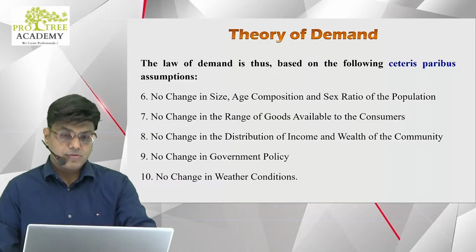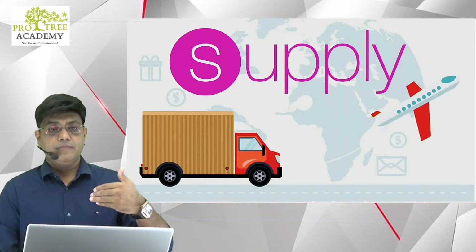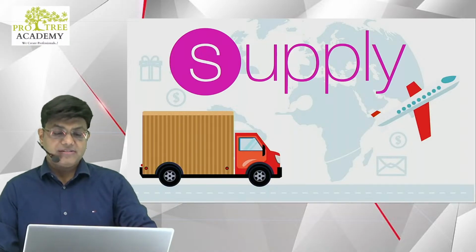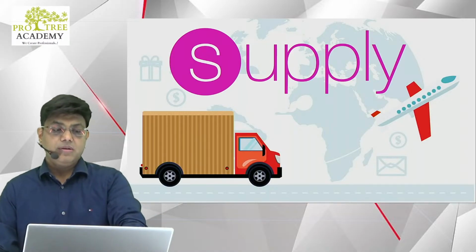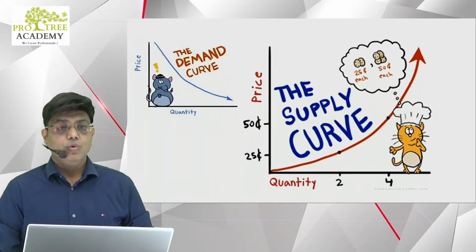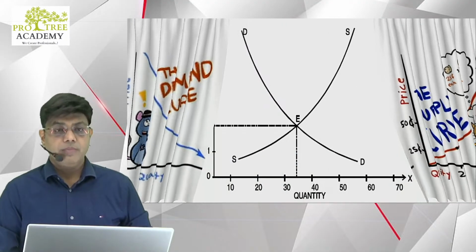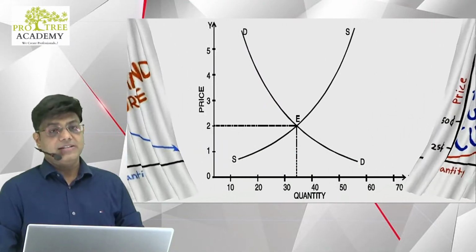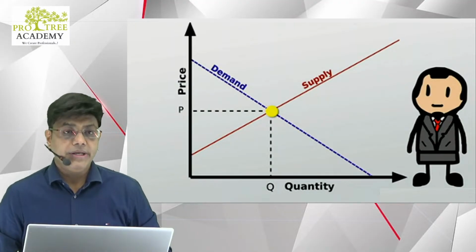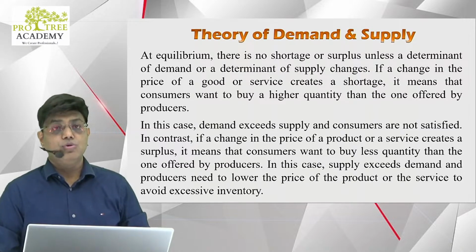Then we studied supply. It's simple: the pricier the product is, the greater will be the quantity supplied. It has also got its own assumptions, and this is how the demand curve is, and this is how the supply curve is. When we bring them together, we get the point of equilibrium, where everyone is satisfied. At equilibrium there is no surplus, no shortage.